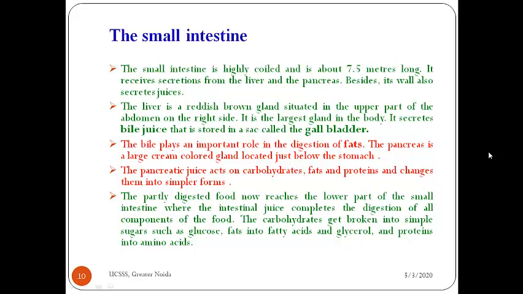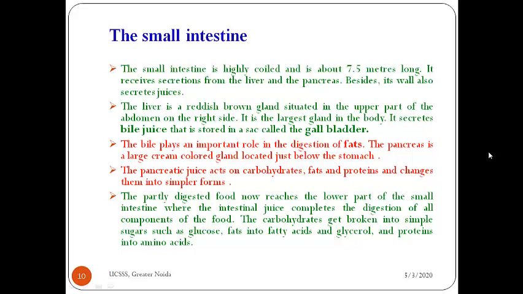Okay, and our next gland is the pancreas. It is a cream colored gland and is located just below the stomach. And what does it do? It acts on all three components of food: carbohydrates, fats, proteins, and changes them into simpler forms. And this partly digested food, where does it reach? It reaches the lower part of the small intestine, where the intestinal juice, the digestive juice secreted by the small intestine, digests completely all the components of food.